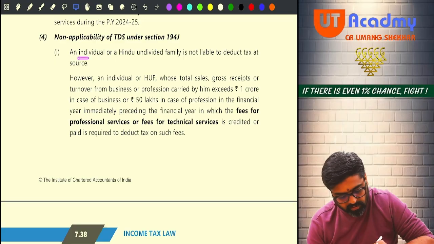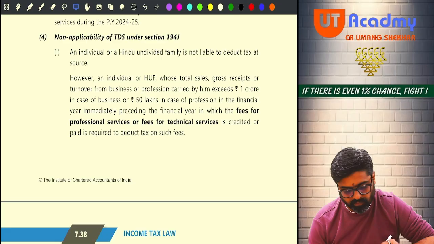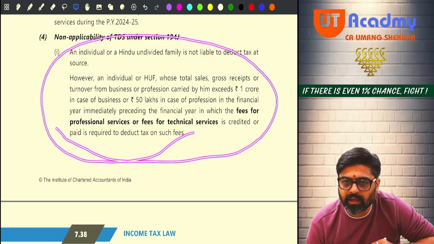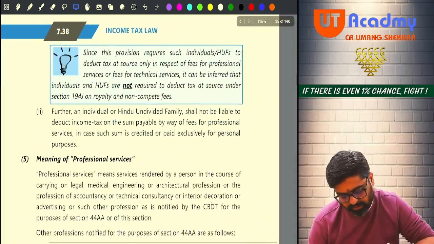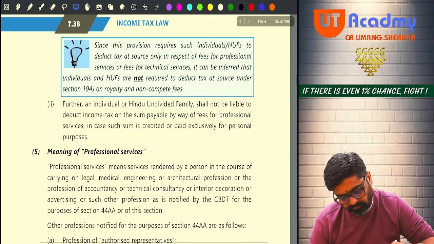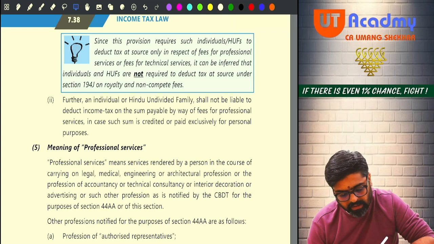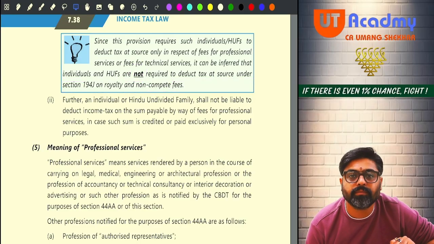An individual or HUF is not liable to deduct tax at source if last year's turnover is below the limit. Did I tell you this? You all know this. Okay, next one. Since this provision requires such individuals to deduct tax only in respect of fees for professional services or fees for technical services, it can be inferred that individuals and HUFs are not required to deduct tax at source under 194J on royalty and non-compete fees.